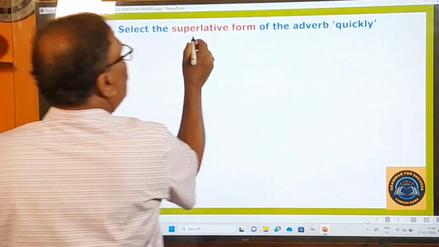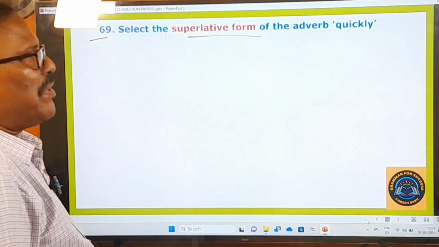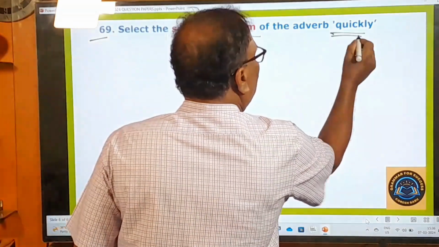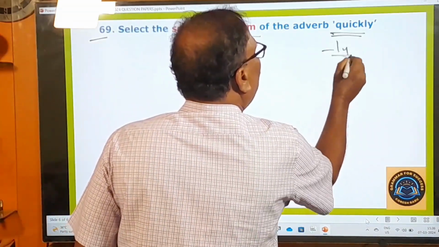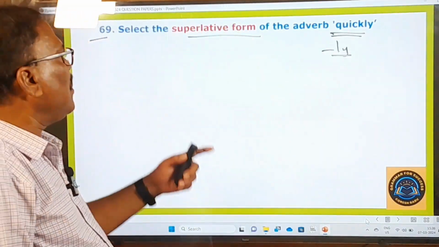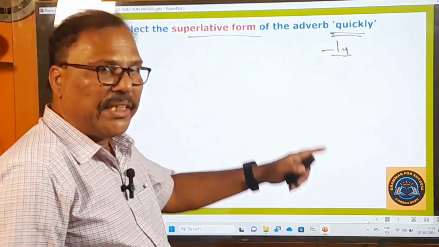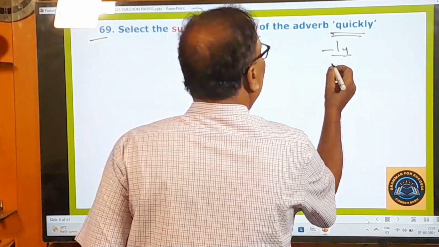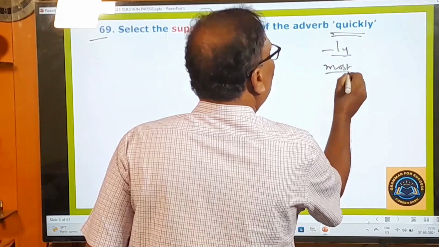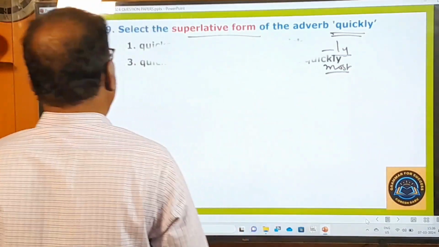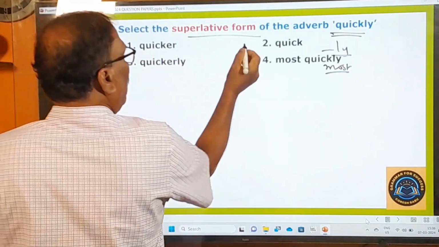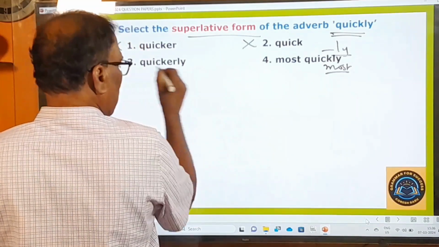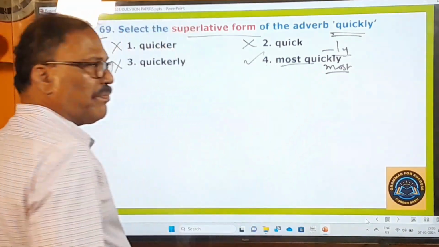69th question, select the superlative form of the adverb quickly. Quickly is there. So all ly words are changed into superlative degree with the help of what? Generally most. Quicker is not the right one, quick is not the right one, quickerly is not; it is most quickly.